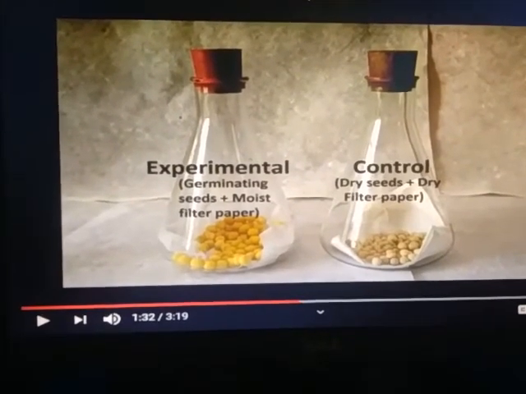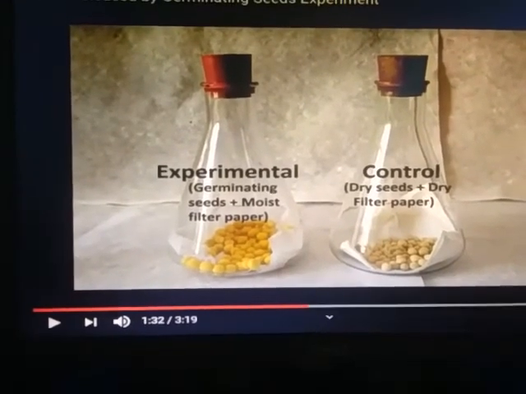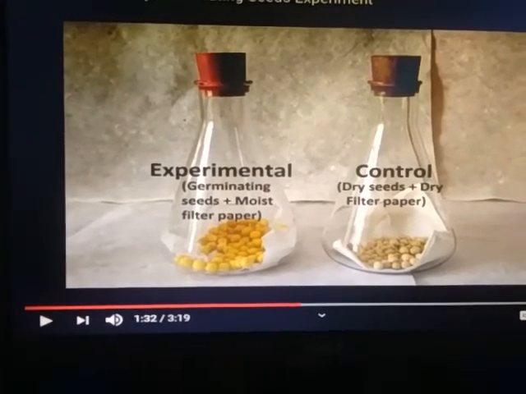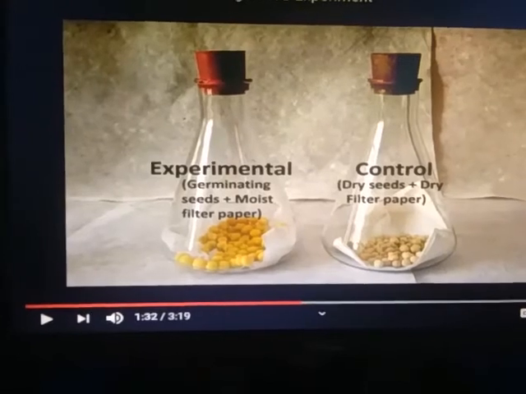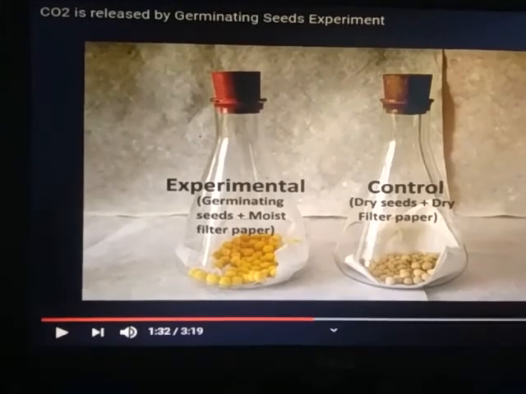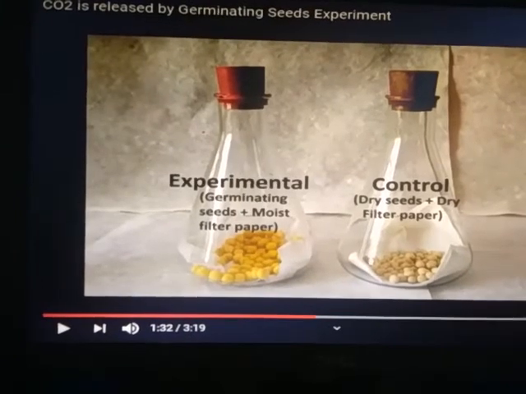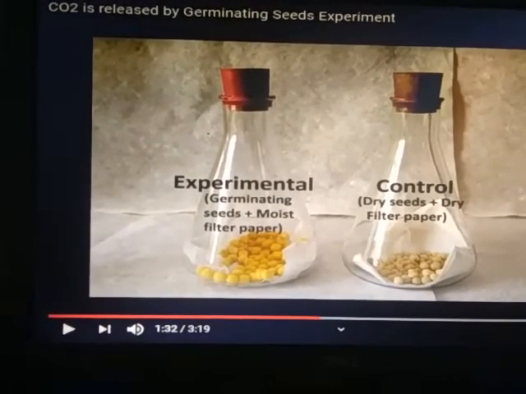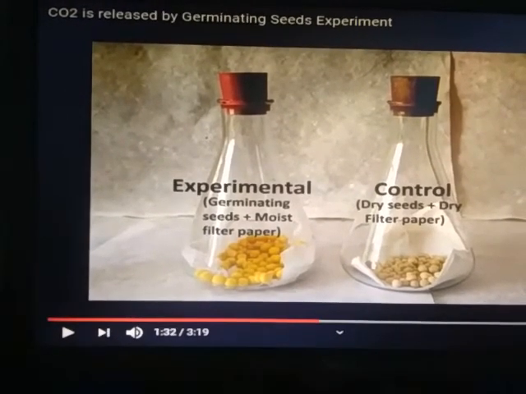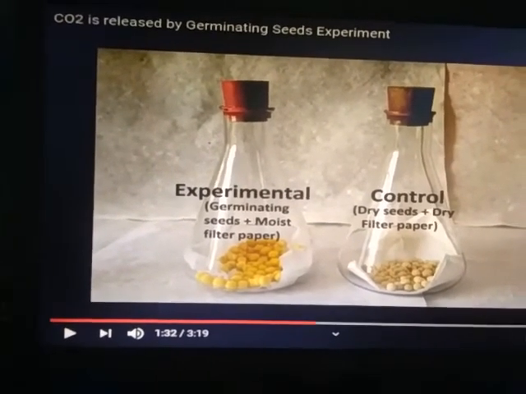We know that germinating seed requires air and moisture for germination, but in the second case, that is the control experiment, dry seeds are put on dry filter paper, because when seed does not get moisture and air, it will not germinate and will not show the process of respiration and does not release carbon dioxide. After some time, in the experimental setup carbon dioxide is released in the flask, but in the control setup there is no release of carbon dioxide because no respiration process takes place.